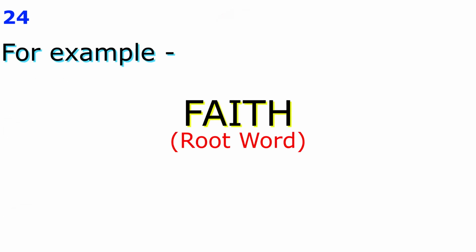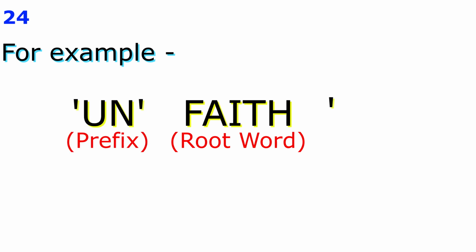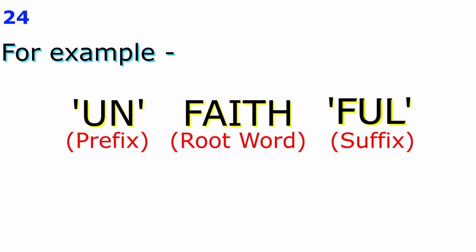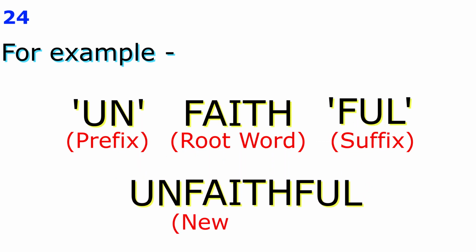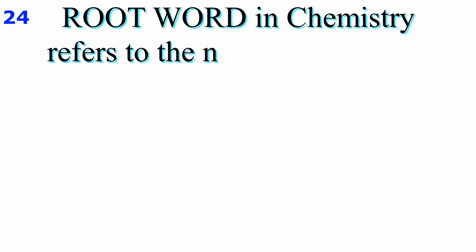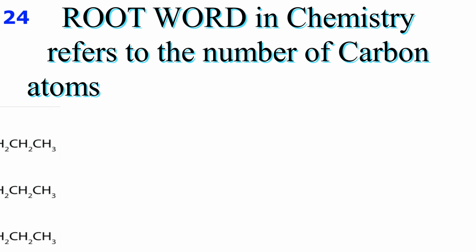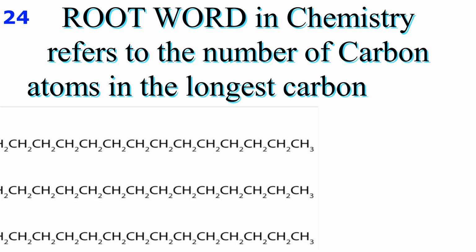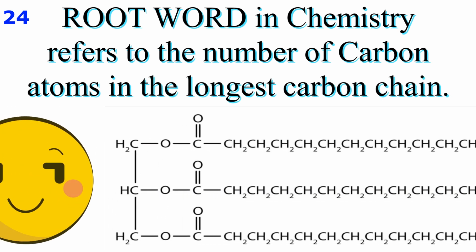These root words are used to form new words by adding letters at the beginning, that is prefix, and/or at the end, that is suffix. Friend, in chemistry, root word refers to the number of carbon atoms in the present chain.